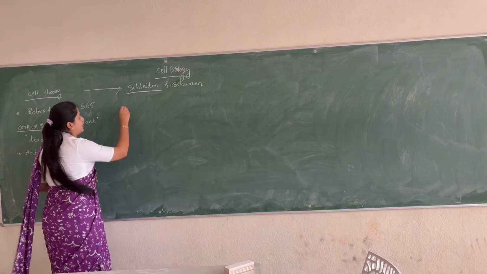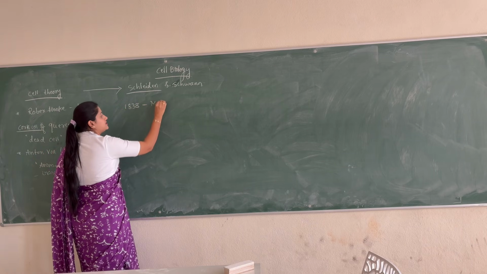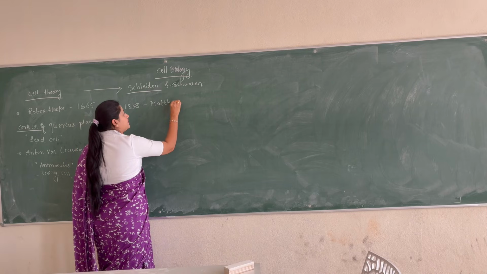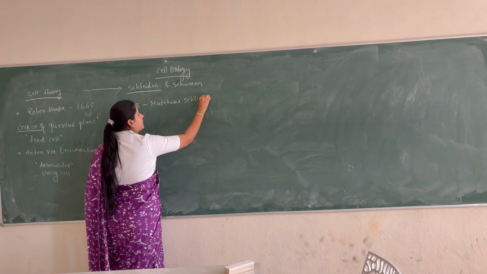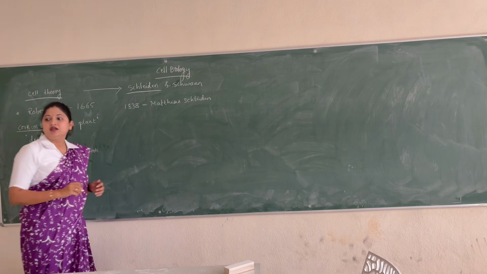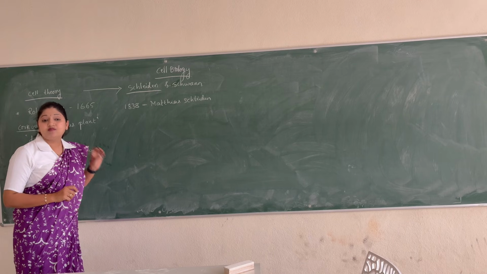So Schleiden, Matthias Schleiden, in the year 1838, observed the plants.